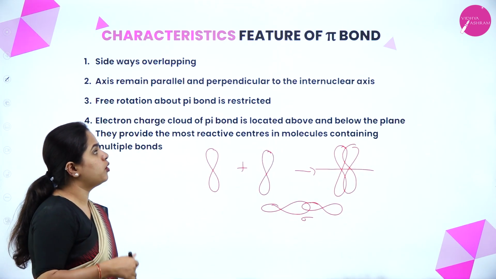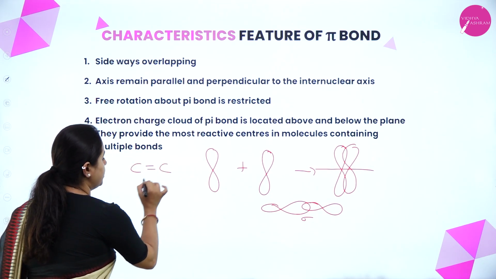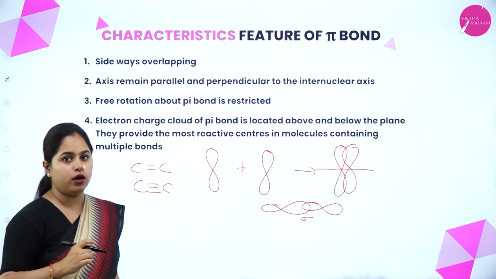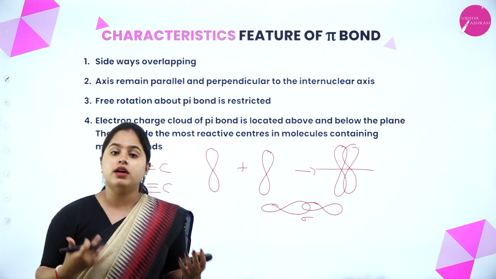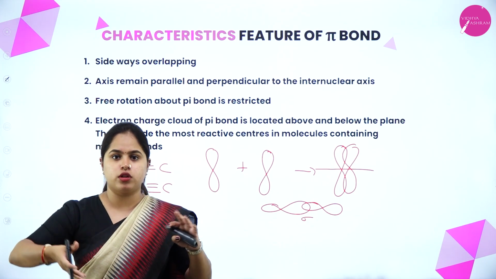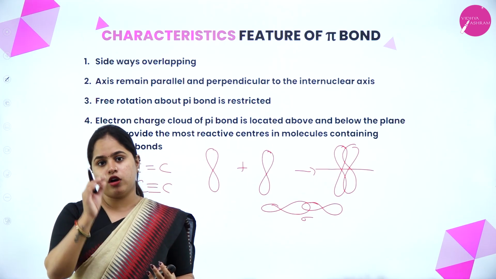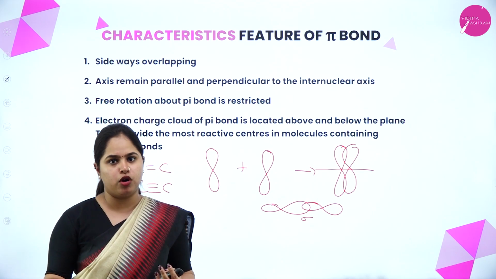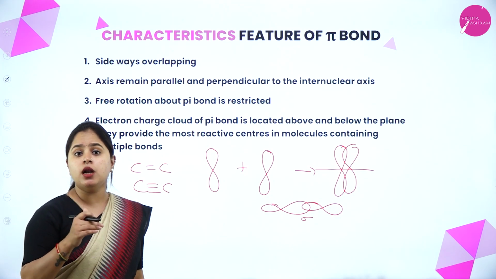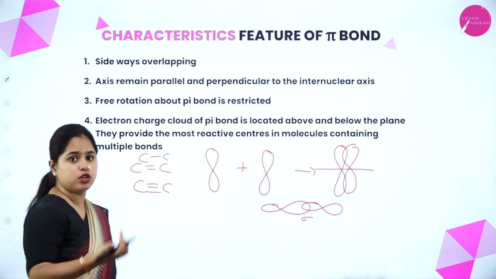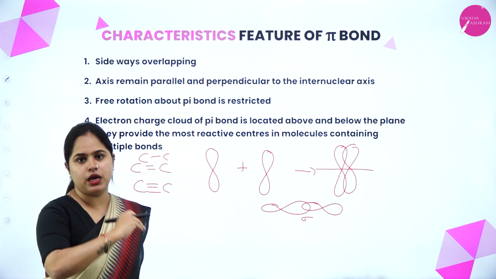And then free rotation about a pi bond is restricted. That means if there is a carbon-carbon double bond or carbon-carbon triple bond, the rotation about this double bond or triple bond will be restricted. It is very difficult for the molecule to rotate. But in a single bond, as there is no pi bond, it is always a sigma bond. When a double bond comes, a pi bond is also present. So single bonds don't have this problem. Free rotation is possible, but double and triple bonds cannot have free rotation because of the pi bond.